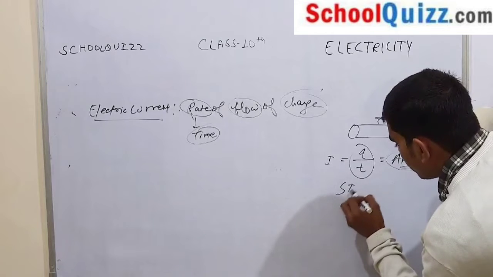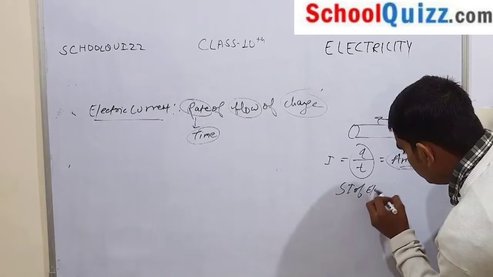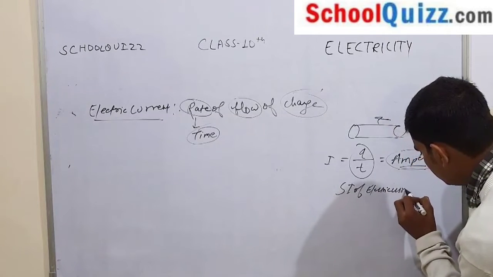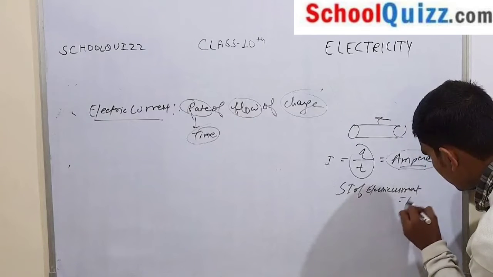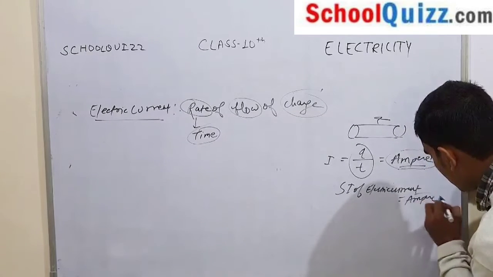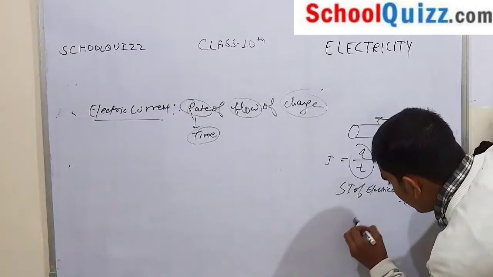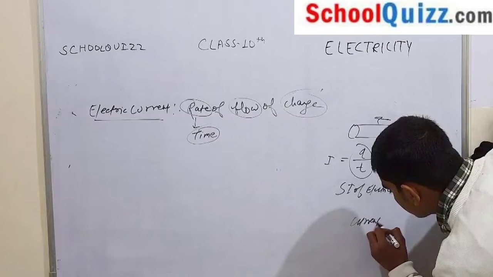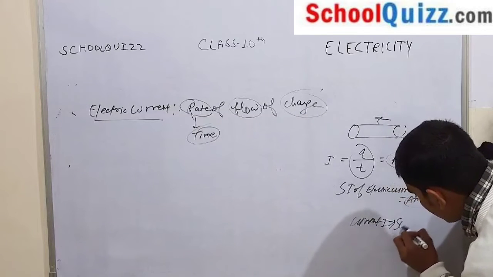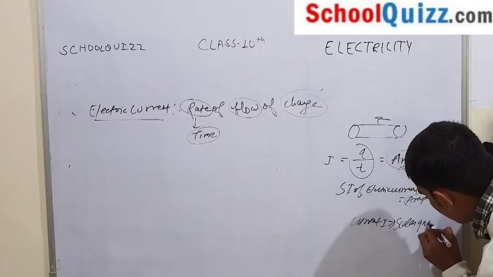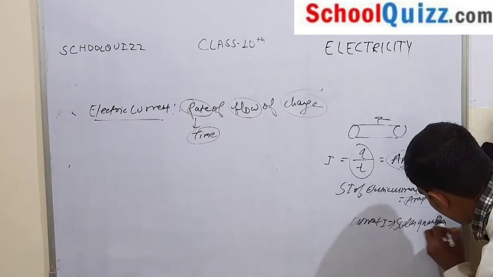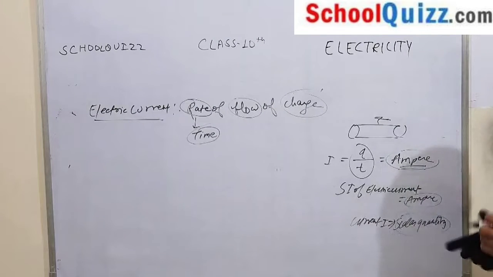The SI unit of electric current is ampere, and electric current is a scalar quantity.